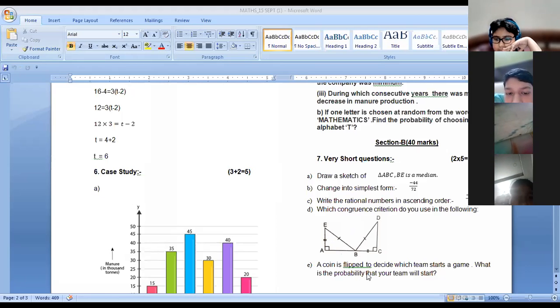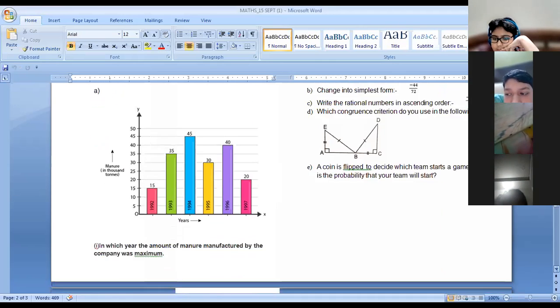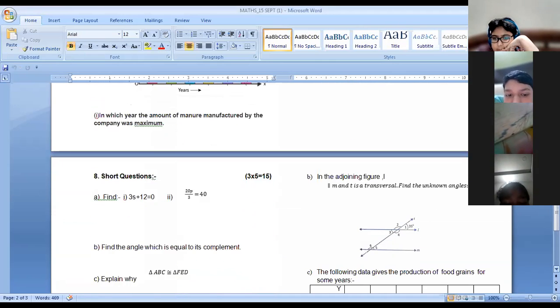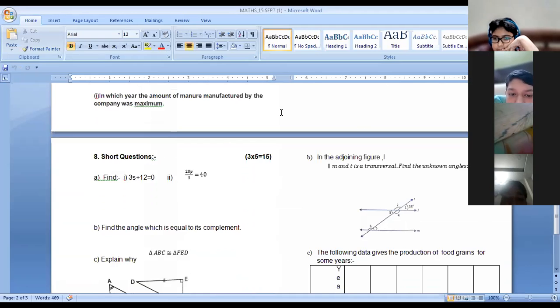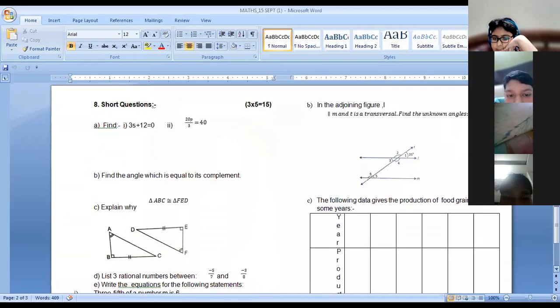A coin is flipped to decide which team starts. What is the probability of the team starting? 1 by 2. Priyanshi, Anupriya, Srajal, Sharvil, that's the right answer. So 1 by 2 is the correct answer. Yes, let's move to the short questions. 1/2 is the probability. Yes, Avika.